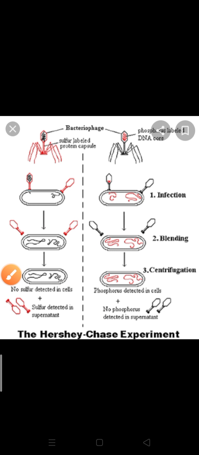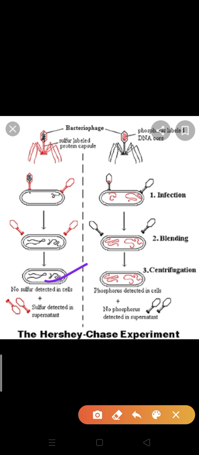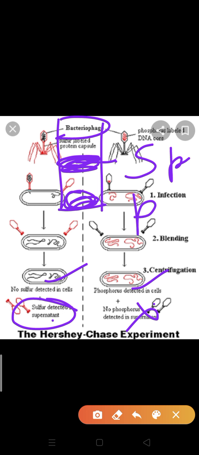After that, what happened in detection? No sulfur was detected in the cell, and phosphorus was detected in the cell, because both phosphorus and sulfur are radioactive. Sulfur is present in the upper side, the supernatant area from which we extracted the protein; in the supernatant only sulfur is present, not phosphorus. In the centrifugation tube we get sulfur from the area where protein coats are present, and we get radioactive phosphorus from the pellet.